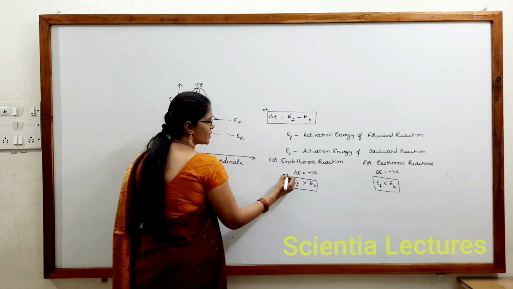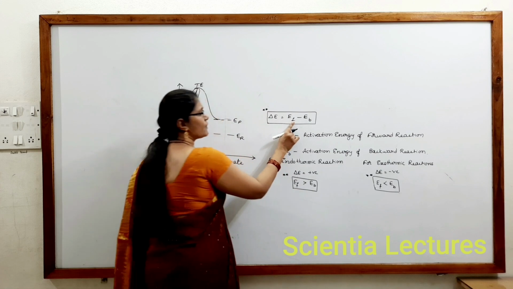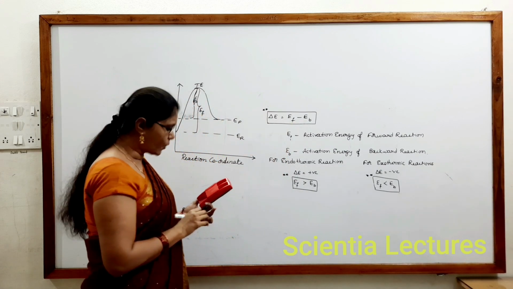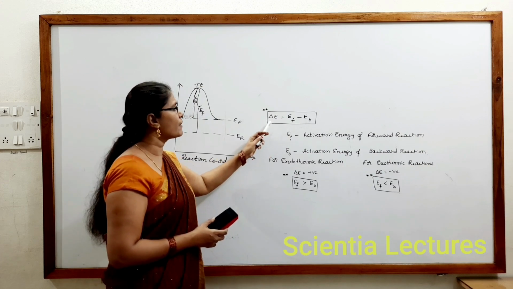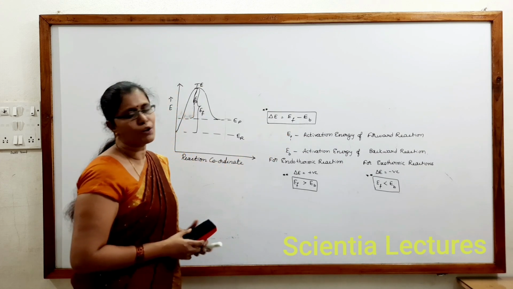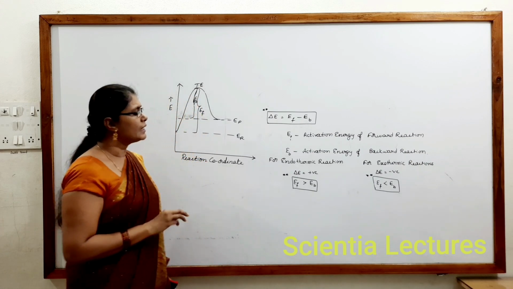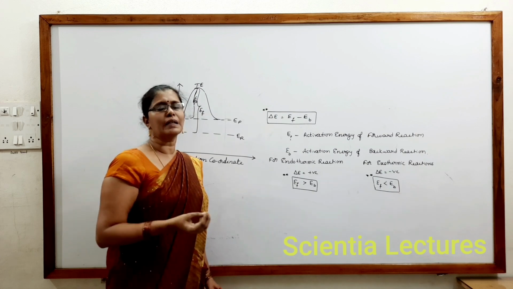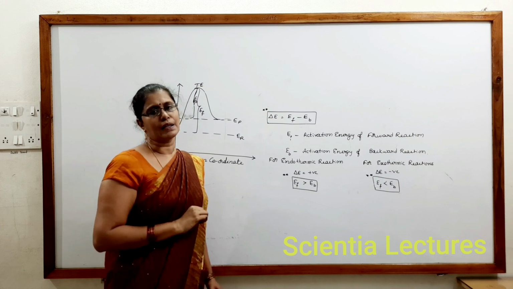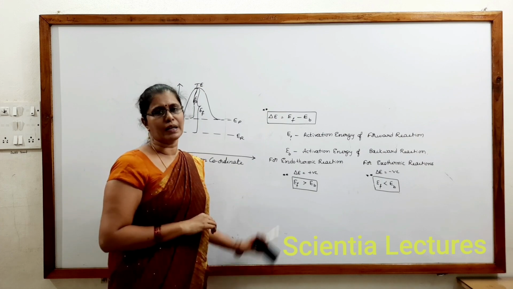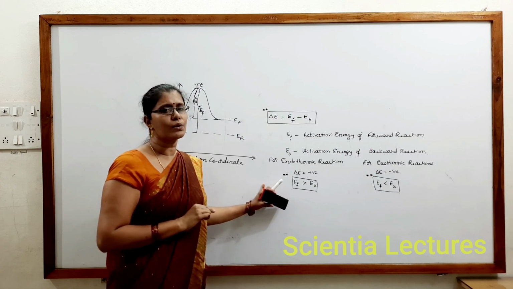So what kind of questions could be asked from this? We can see that if delta E and EF is given, we can find out EB. If they have given EF and EB, we can find delta E. Suppose they have given delta E and EB, we can find EF. Out of three, any two given, the other unknown can be found. Similarly, they can ask that for endothermic reactions, activation energy of forward reaction is greater than activation energy of backward reaction, and ask which of the following is a correct or incorrect statement. One of the statements can be included like this.